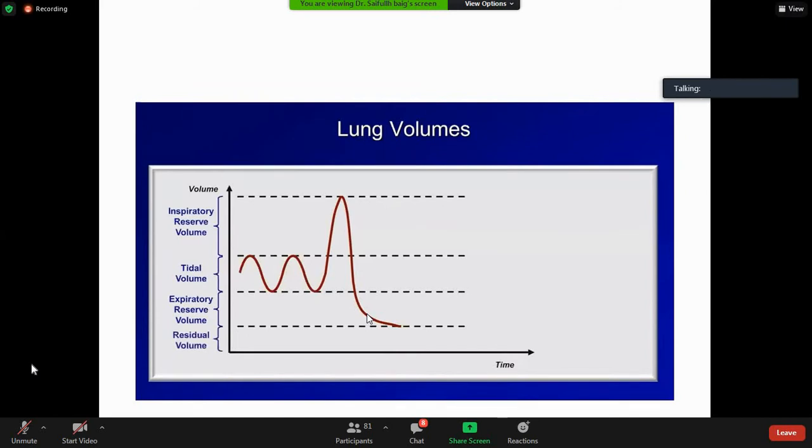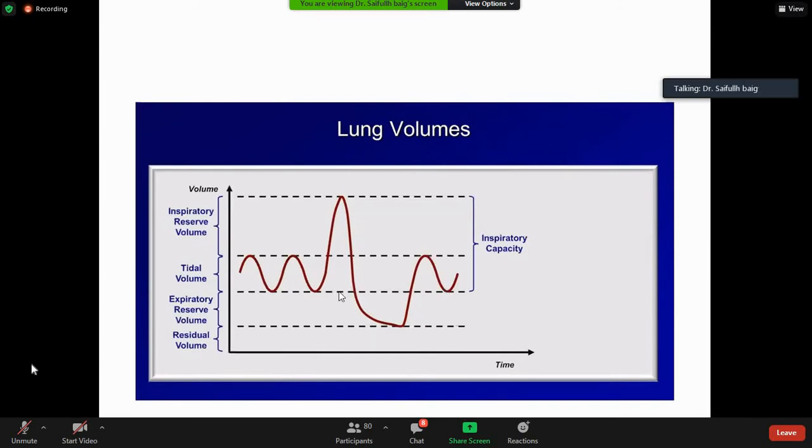After that also, some air is left inside the lung, which is the residual volume. So there are 4 volumes: tidal volume, inspiratory reserve volume, expiratory reserve volume, and residual volume. In spirometry, we can see the tidal volume, the inspiratory reserve volume, and the expiratory reserve volume, but not the residual volume, which is left inside the lung.